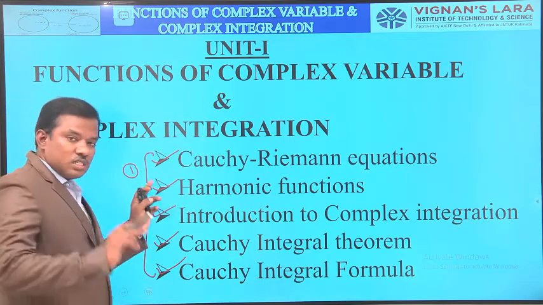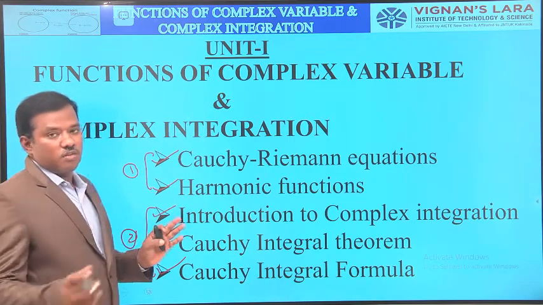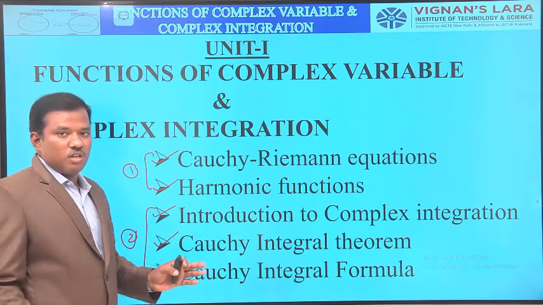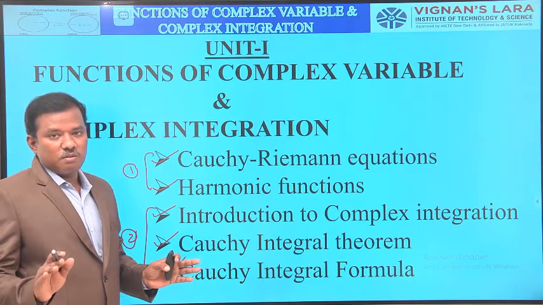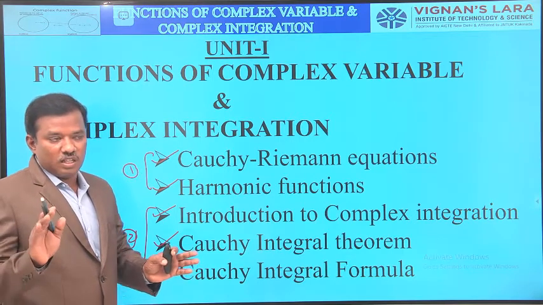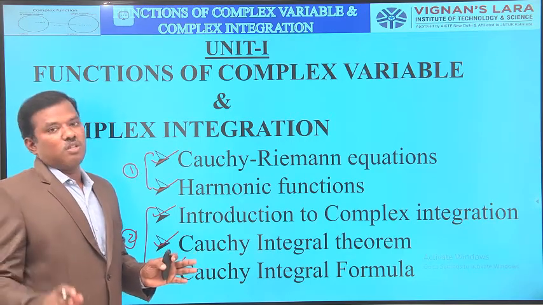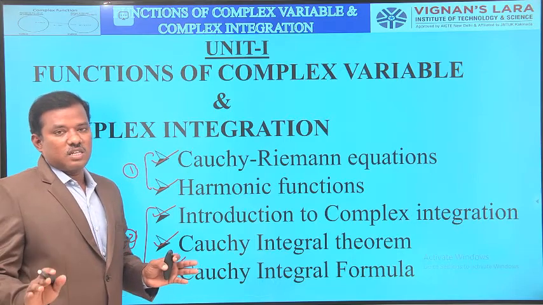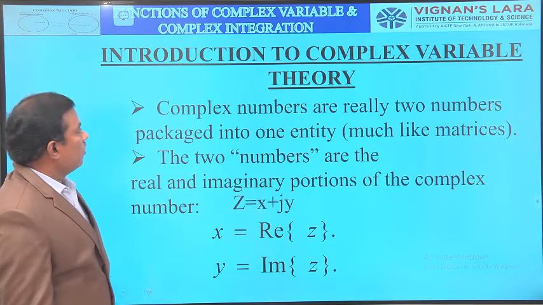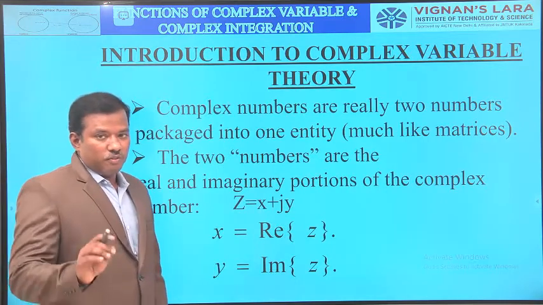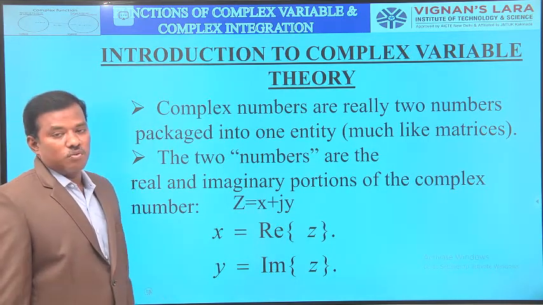Chapter 1 weightage is 7 marks, chapter 2 weightage is 7 marks. And your prescribed textbook is Complex Variables and Statistical Methods by T.K.V. Iyengar and others, and B.K. Gandhi, S. Chand Publications, and B.S. Grewal, 43rd edition. Then coming to topic 1 of unit 1, introduction to complex variable theory.